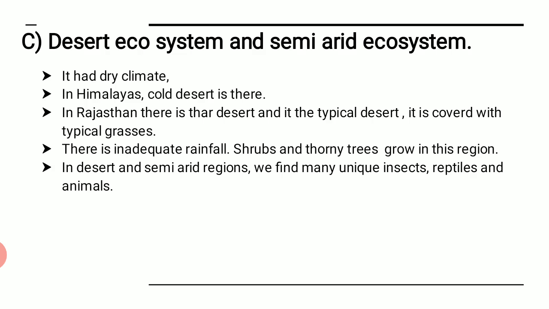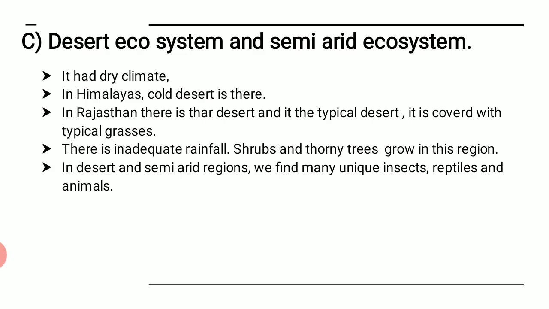Then next is that there is inadequate rainfall. The rainfall does not come, or there is no rain for a sufficient amount. So because of that, shrubs and thorny trees grow in the region. That may be one of the characteristics of desert. Next, in desert and semi-arid regions we find many unique insects, reptiles, and animals.